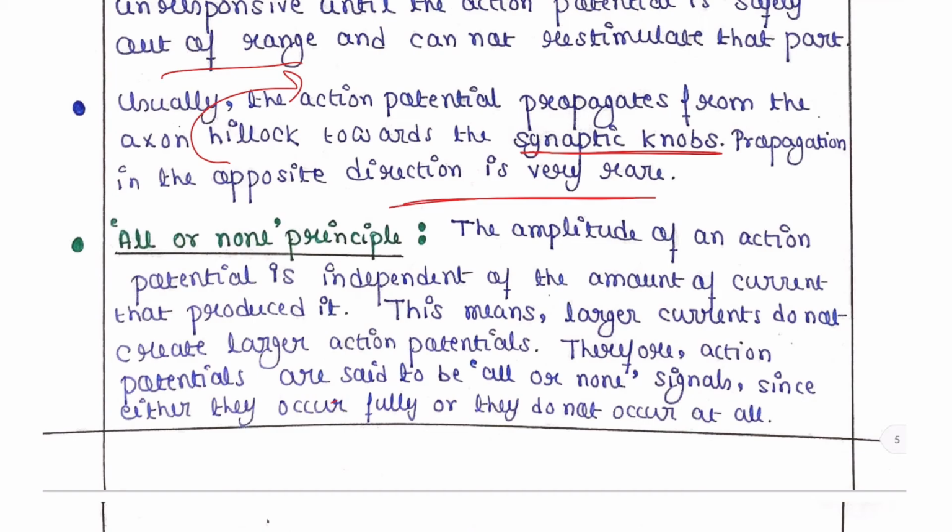If you apply a smaller current, it will not create a smaller action potential, because the amplitude of an action potential is not dependent on the amount of current. Therefore, action potentials are said to be all or none signals, since either they occur fully or they do not occur at all.